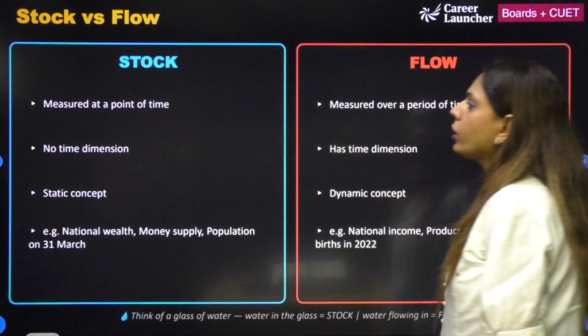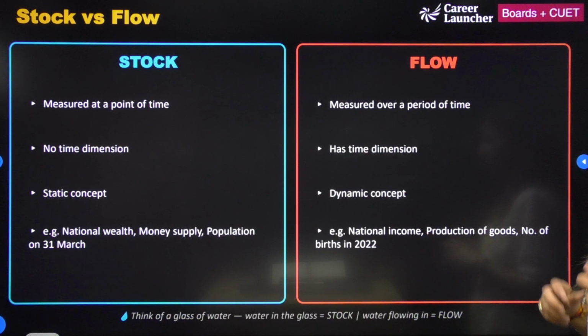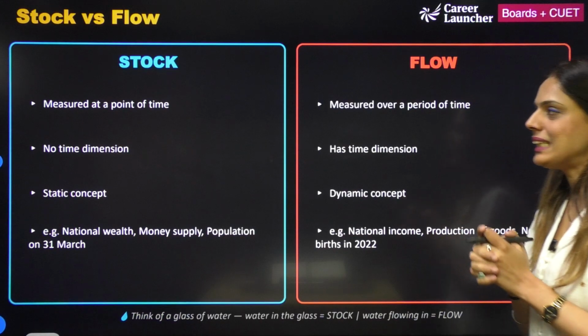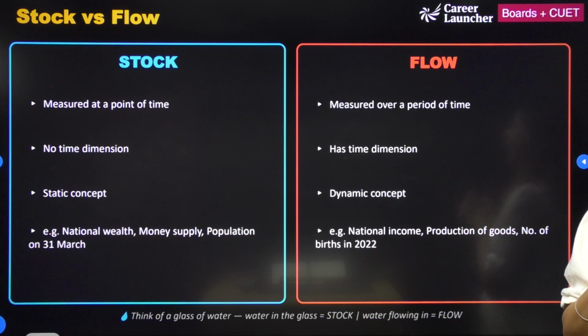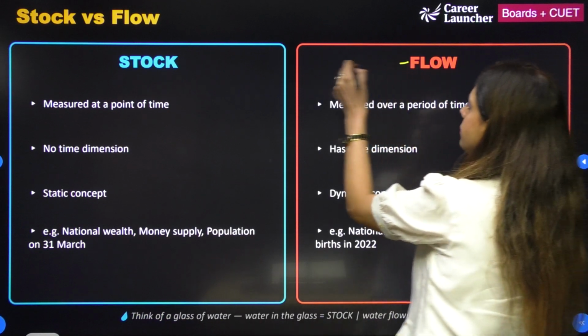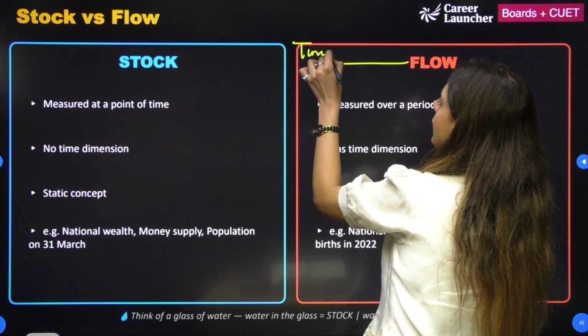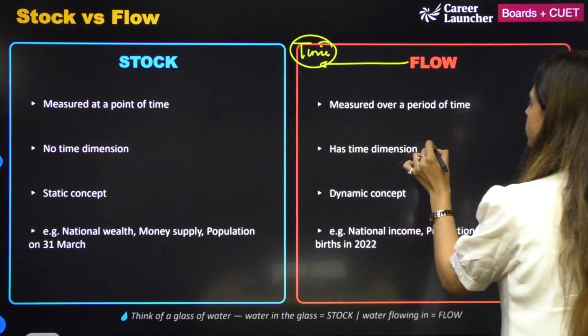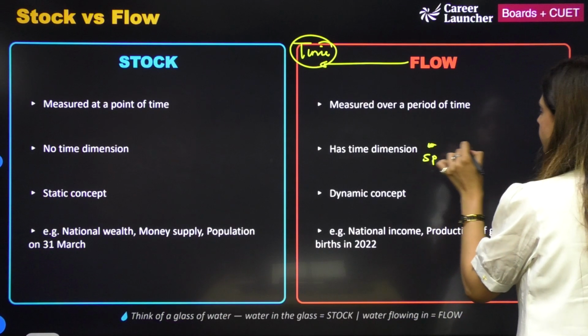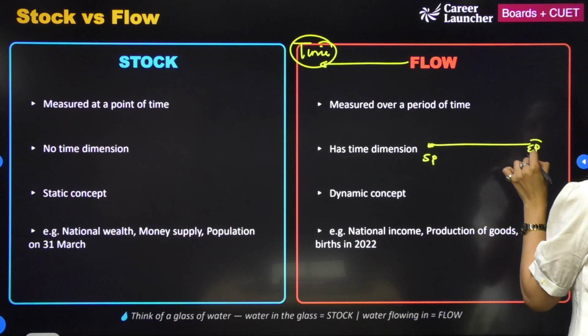Next one is we are going to talk about stock and flow. अब stock क्या है और flow क्या है? Let's suppose I take an example. I have to estimate the time. So I have two things. This is my starting point and this is my end point. Okay?